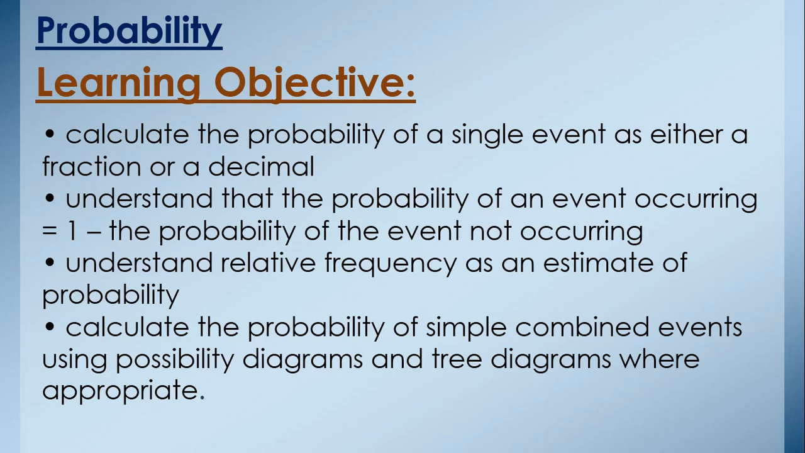Understand that the probability of an event occurring means that if any event is happening, then it is equal to 1 minus the probability of the event not occurring. For example, if we are finding the probability of head from a coin, then what is not occurring? Tail is not occurring. So if we subtract the probability of tail from 1, it will be equal to the probability of head. I'll explain this learning objective further through the questions.